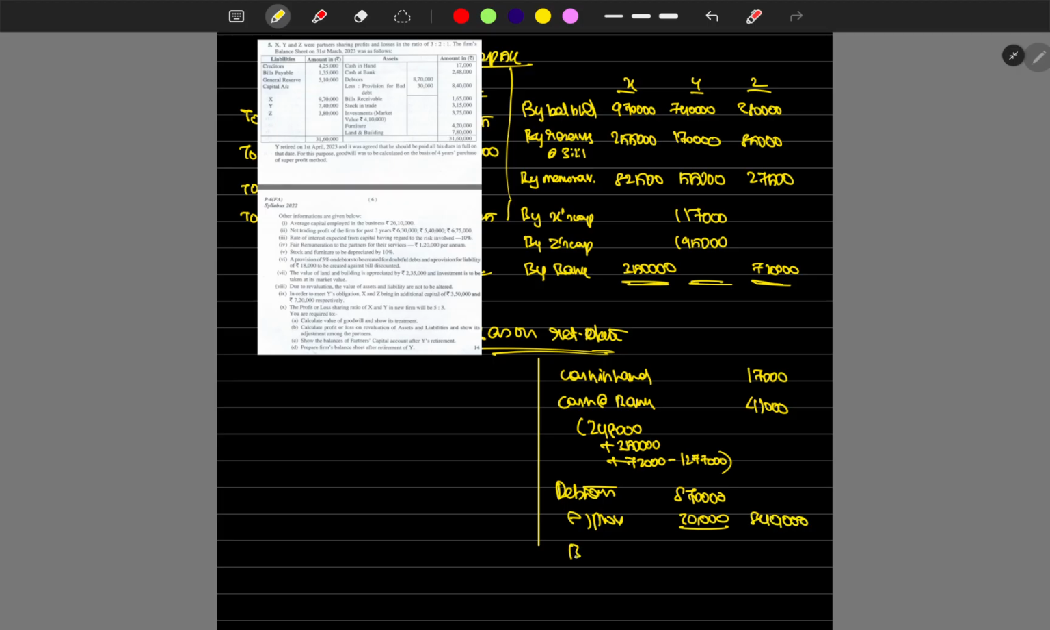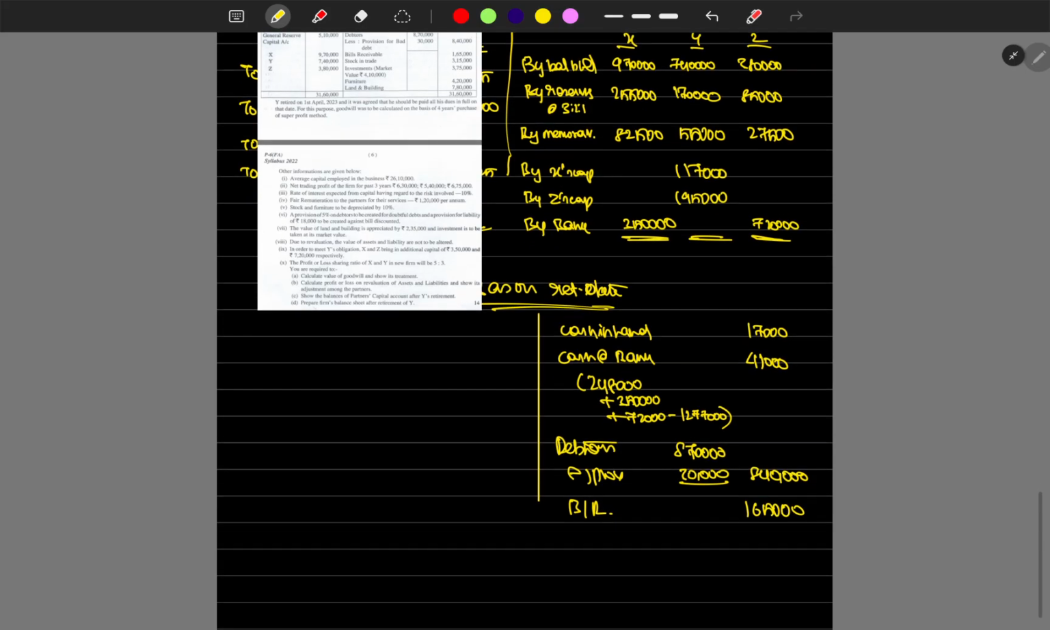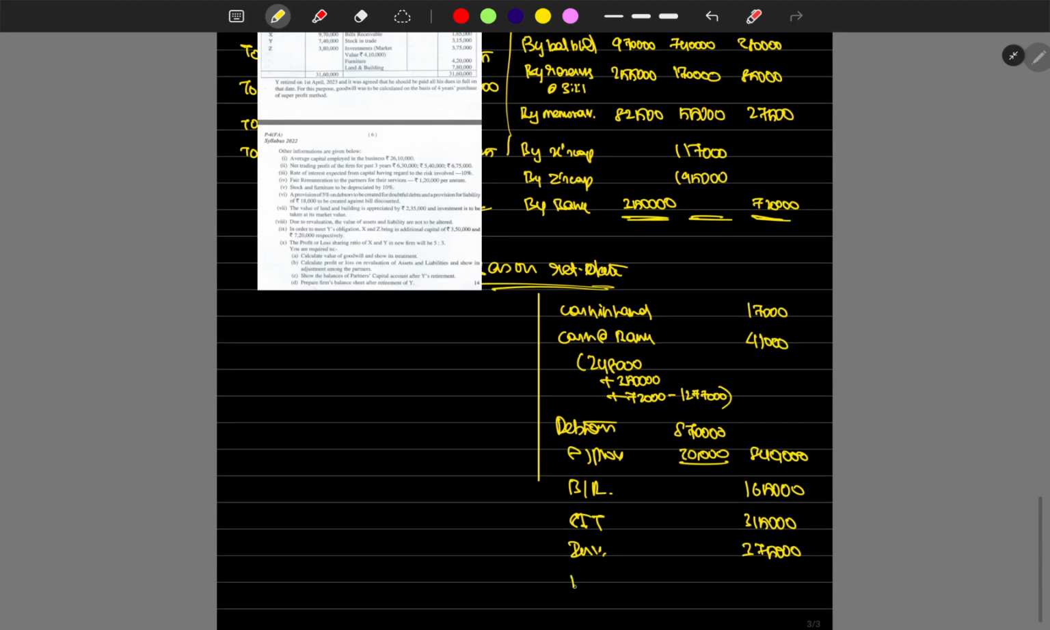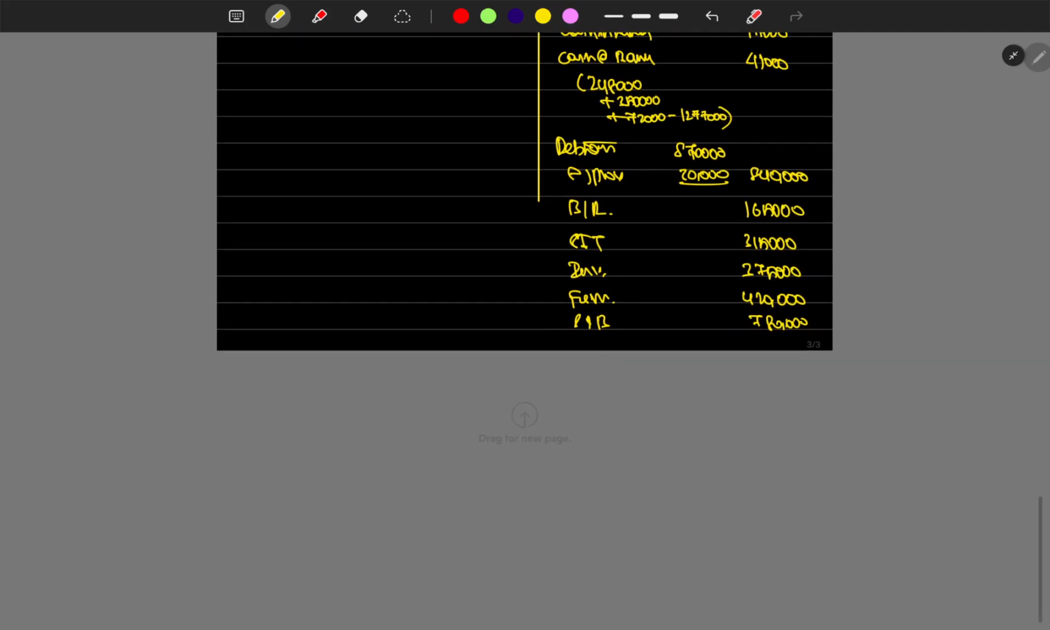Then bills receivable, which is 1,65,000. Then stock in trade, which is 3,15,000. Then investments, which is 3,75,000. Then furniture, which is 4,20,000. Then land and buildings, which is 7,80,000, right? Then what else?